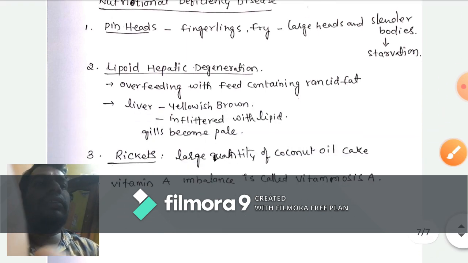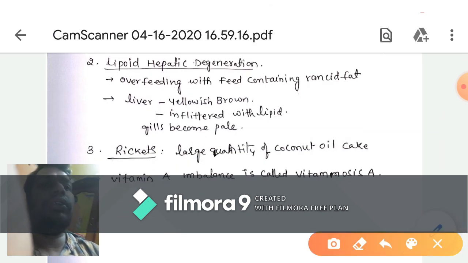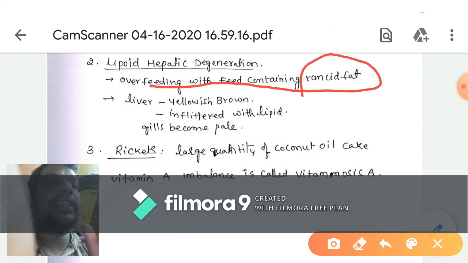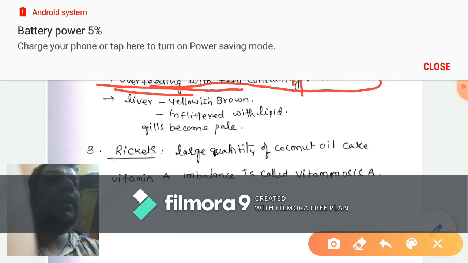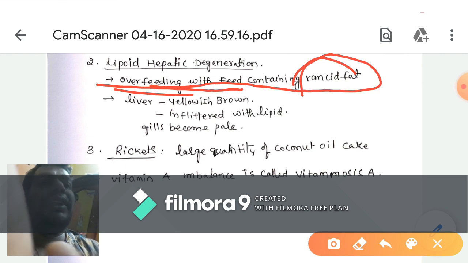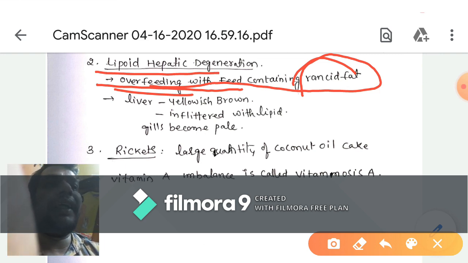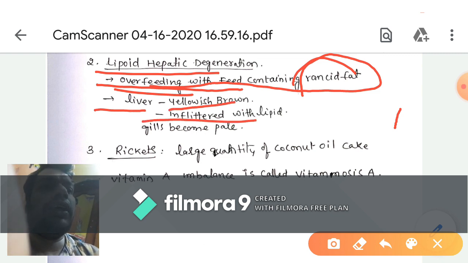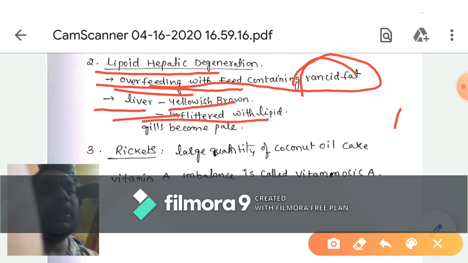Another one, lipoid hepatic degeneration. Here overfeeding with feed containing rancid fat causes this disease. The liver turns yellowish to brown in color and is infiltrated with lipid, and the gills become pale in color.